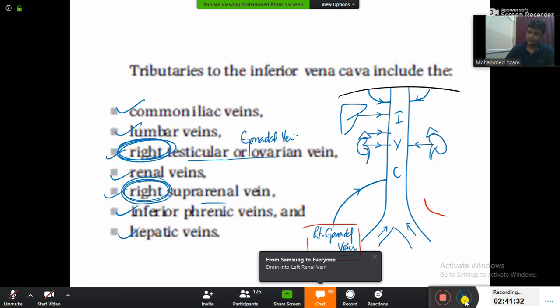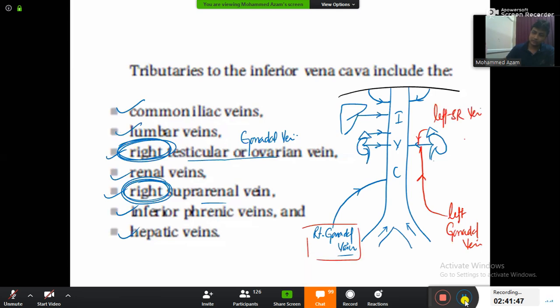The left gonadal vein will drain into the left renal. That's the concept here. And the left suprarenal vein will also drain into the left renal. Left suprarenal vein will also drain where only? In the left renal vein. And that is the only question possible in this concept. So left gonadal vein and left suprarenal vein drain into the left renal.